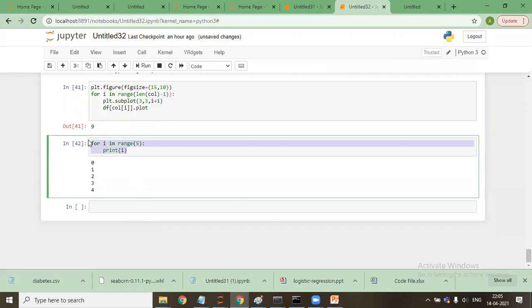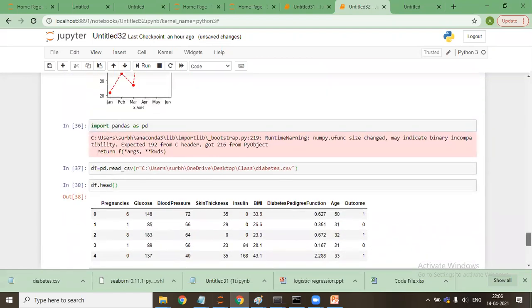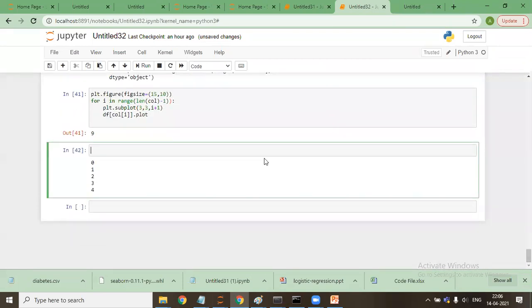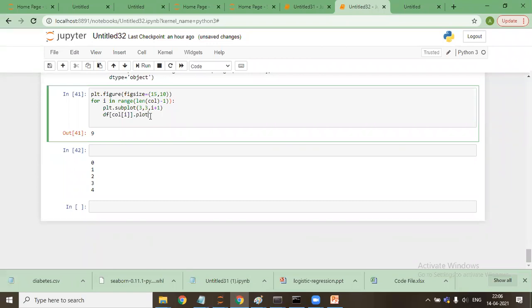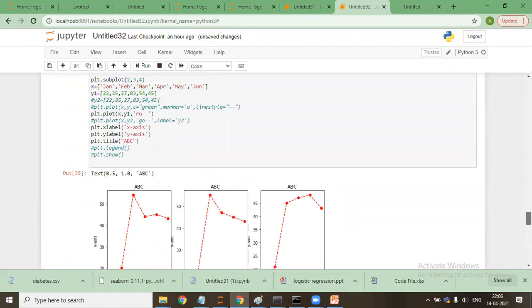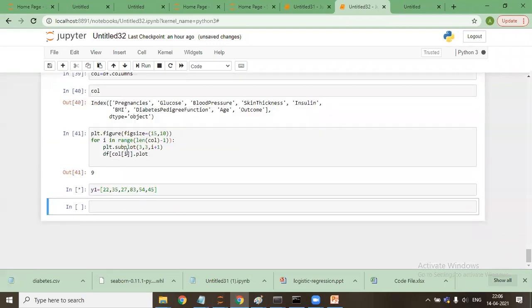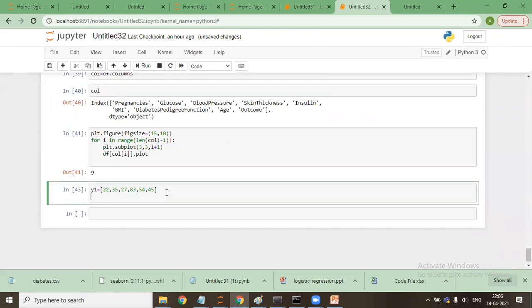Okay, before this, dot plot. So here what I've been using is dot plot, I'll say like this. y1 dot plot dot hist.